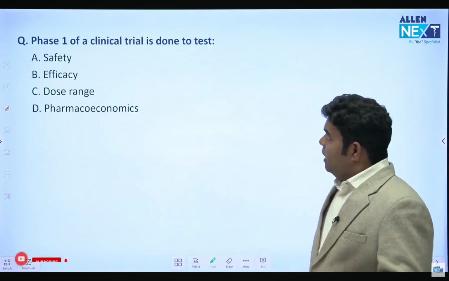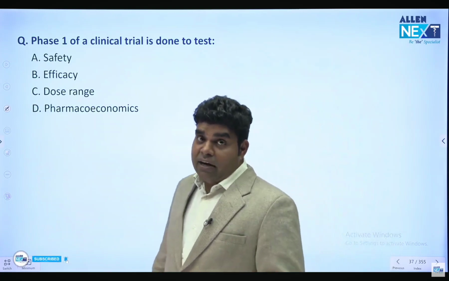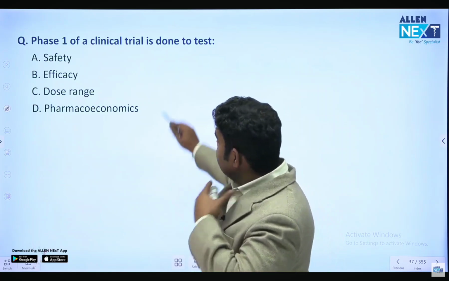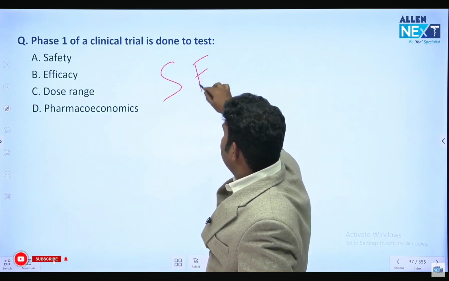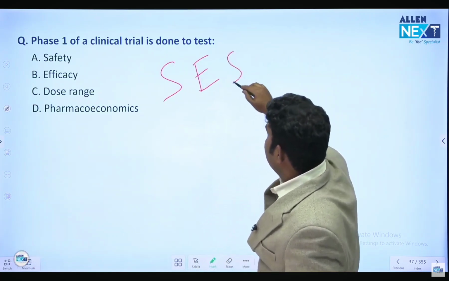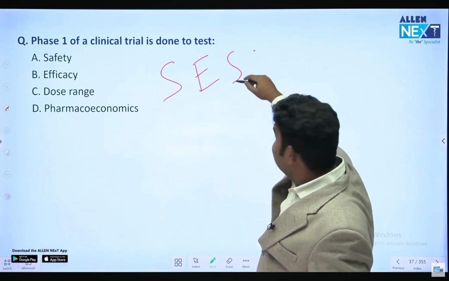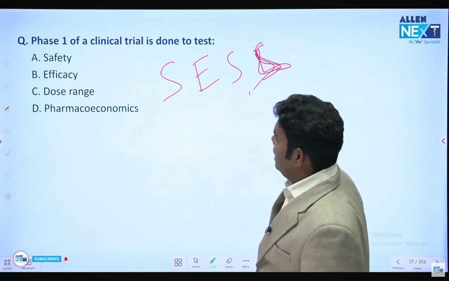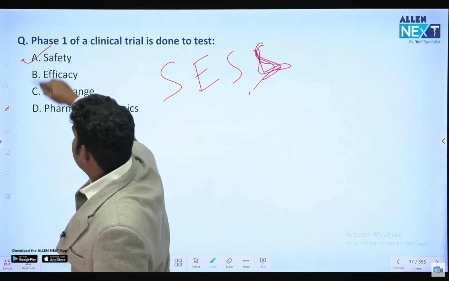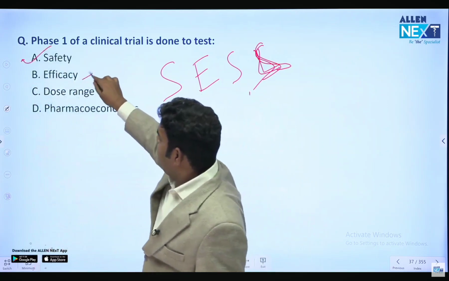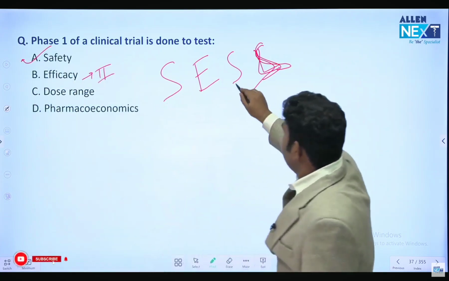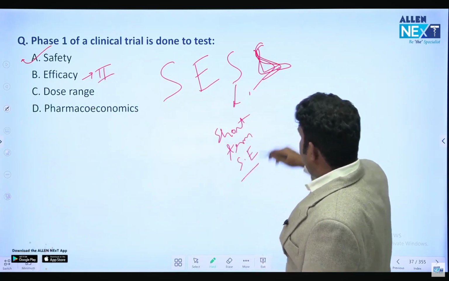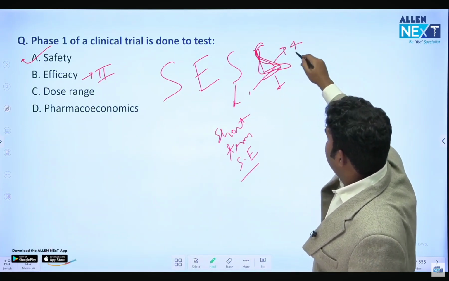Okay, next question. Phase 1 of clinical trial is done for? Can you give the answer? Safety, efficacy, short-term side effect, long-term side effect. This is the mnemonic which they use sometimes to remember it. So phase 1 says definitely safety. Then phase 2 says efficacy. Phase 3 says short-term side effect. And phase 4 is the post-marketing surveillance.